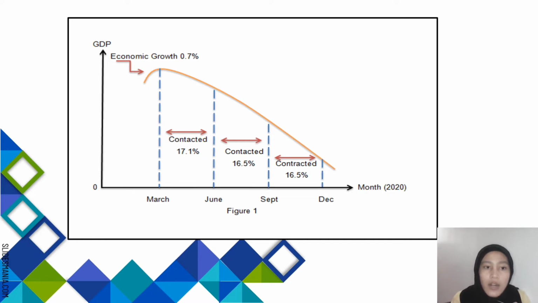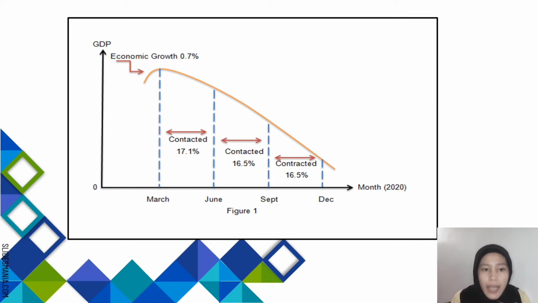This contraction also led to a decline in tourism activity as a result of the closure of international borders and limited interstate travel. The economy contracted again quarter by quarter, by 16.5%, from July until September 2020 and October until December 2020 respectively.